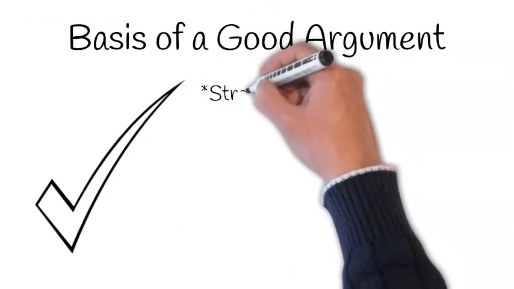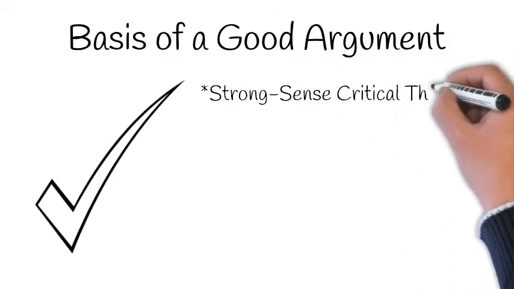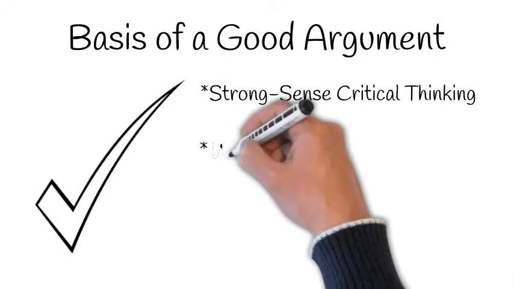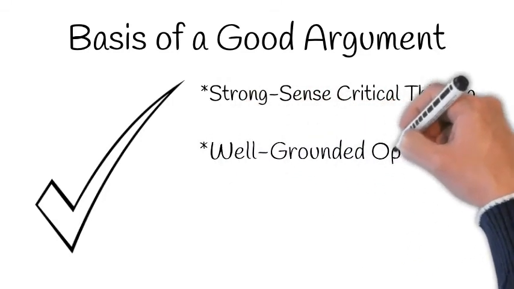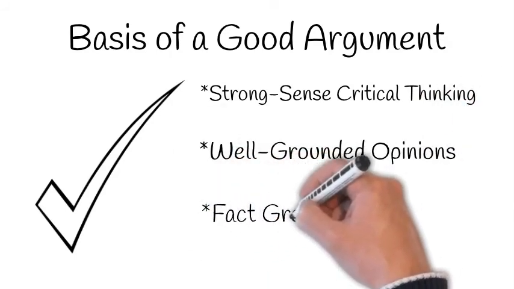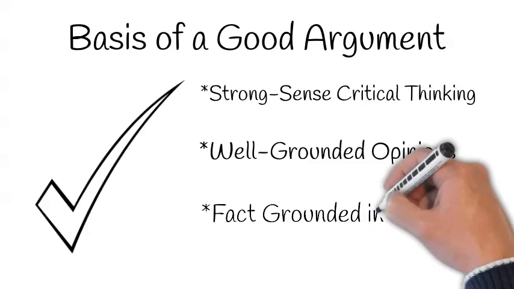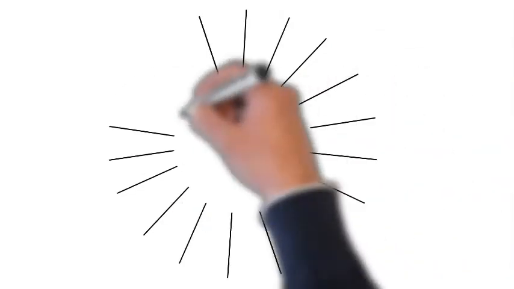To finish up this lesson, let's remember what the basis of a good argument is. First, a good argument will use strong sense critical thinking. Second, a good argument will support opinions grounded in, and supported by, good solid facts. Third, a good argument will make use of facts that are accurate and have a basis in reality. Now take a moment and test yourself on the concepts presented in this lesson.